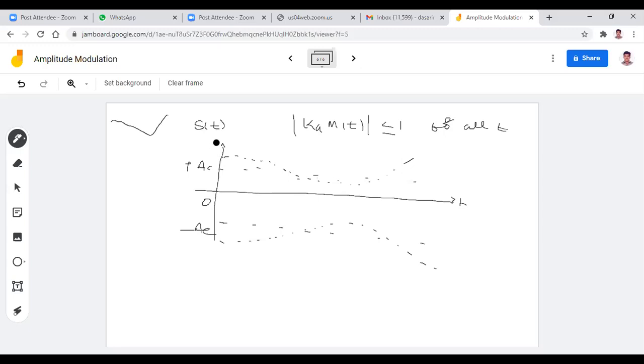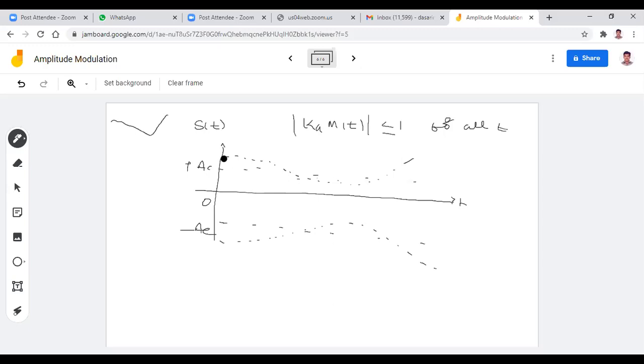According to the definition, the carrier signal amplitude is varied in accordance with the message signal. Just try to observe the definition. When you look at the carrier signal, it has constant amplitude, the same amplitude for all cycles. But according to the definition of amplitude modulation, the carrier signal amplitude changes according to the message signal amplitude.